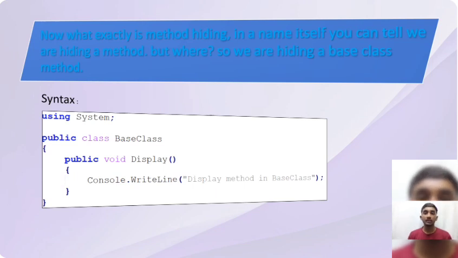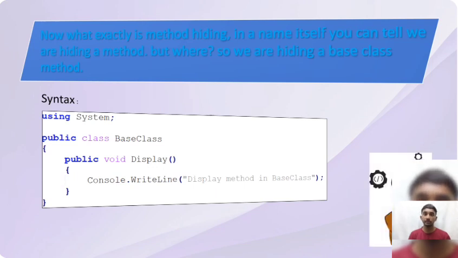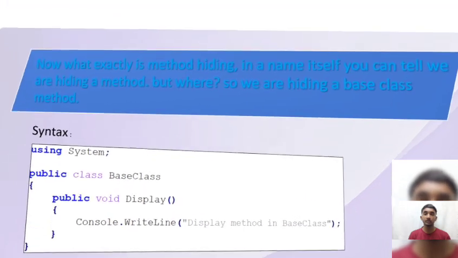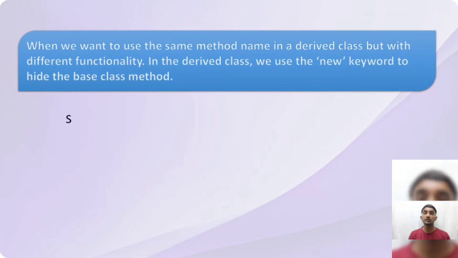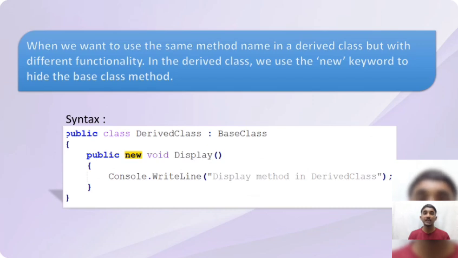And now the syntax of method hiding. First we declare a class, the base class. In that we define a method as public void display, and we also define another class, the derived class. In that we also define a method which has the same name as the method in the base class, but we use the new keyword after public and before void, which indicates method hiding in the program.